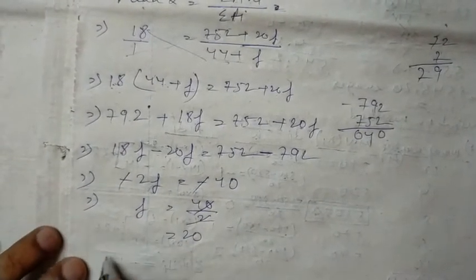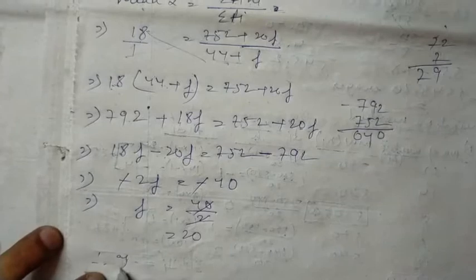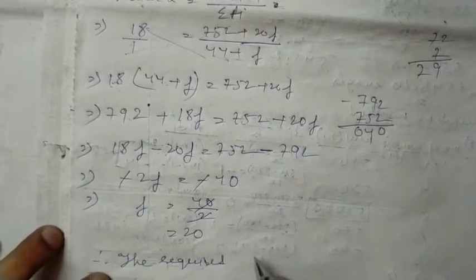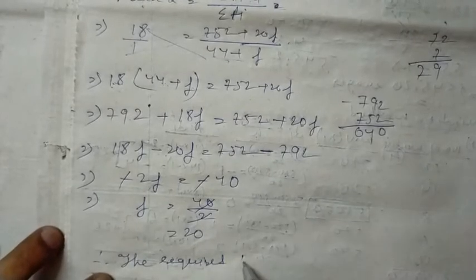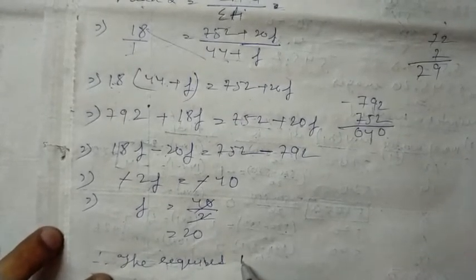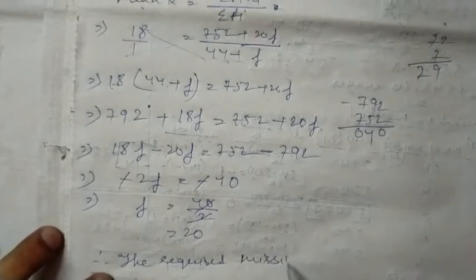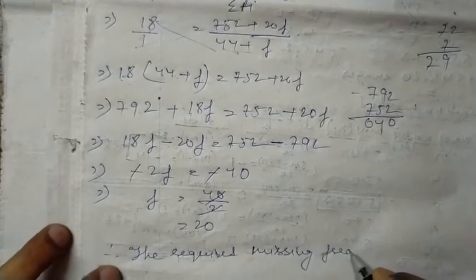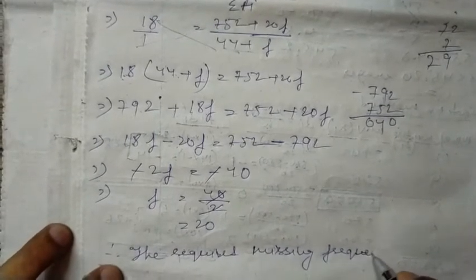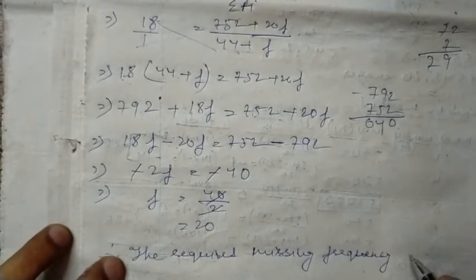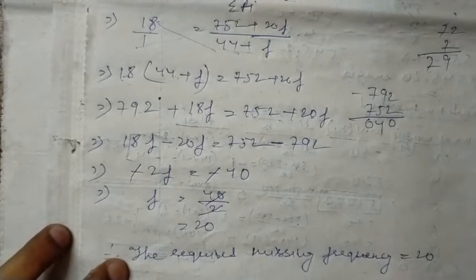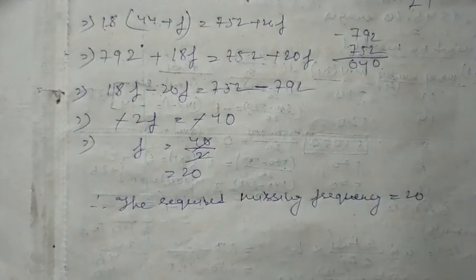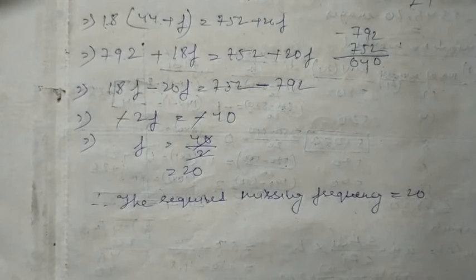We can write, therefore, the required missing frequency is equal to 20. Okay, we'll do these questions by different methods also.